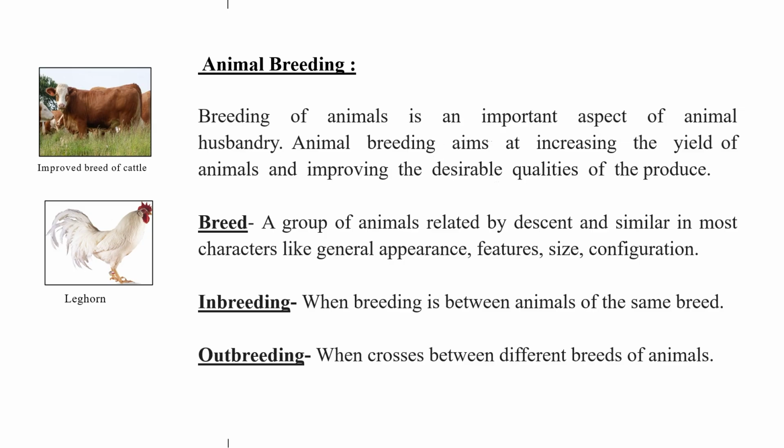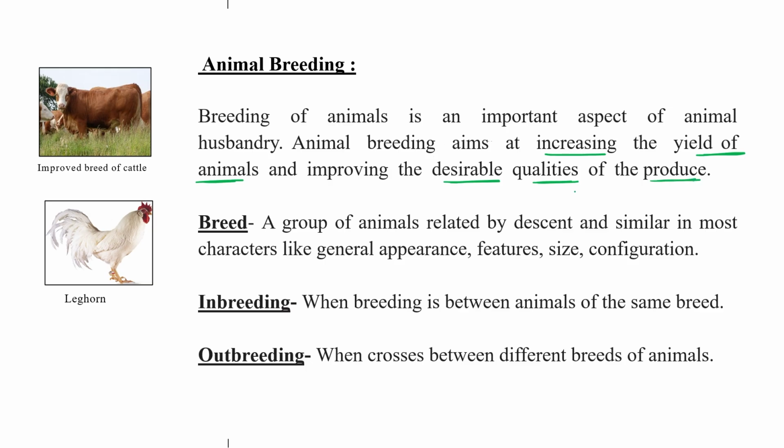Clear? Now let's discuss the breeding part. Okay, so animal breeding. Animal breeding is an important aspect of animal husbandry. Okay, so animal breeding actually aims to increase the yield of the product and improve the desirable quality of the product.